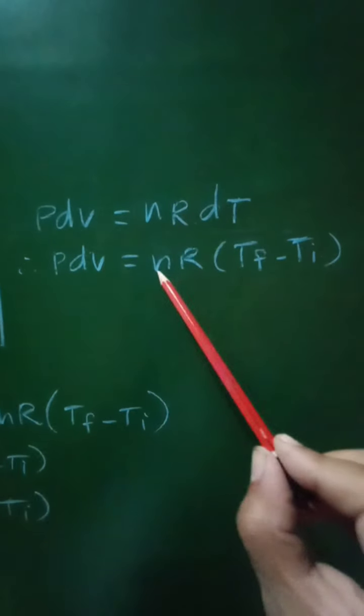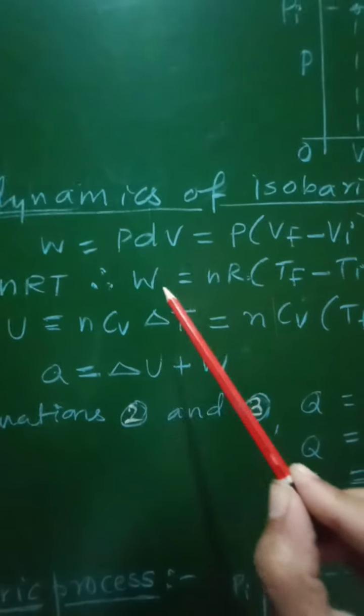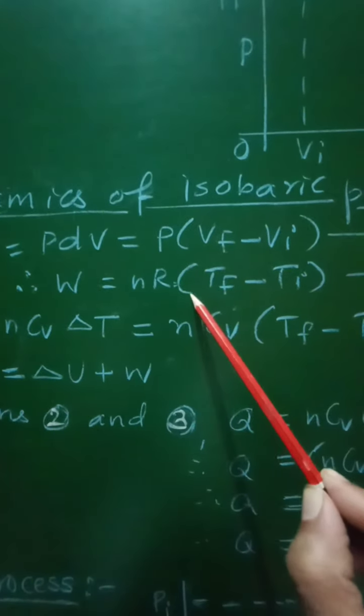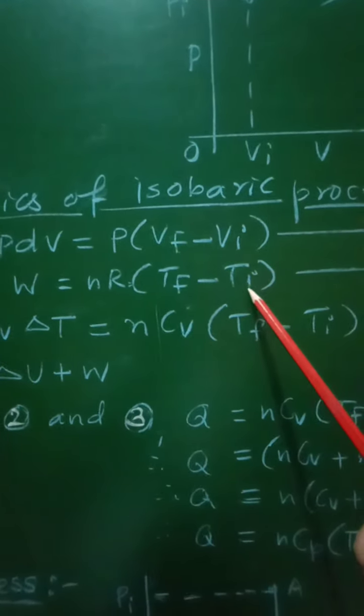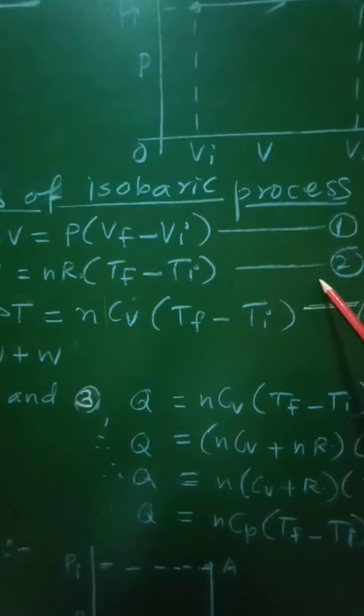So putting this value of P dV in that equation 1, we can write W is equal to nR into Tf minus Ti, equation number 2.